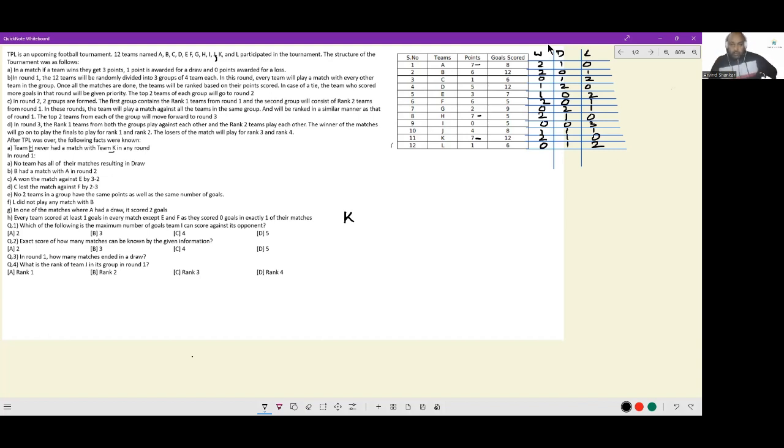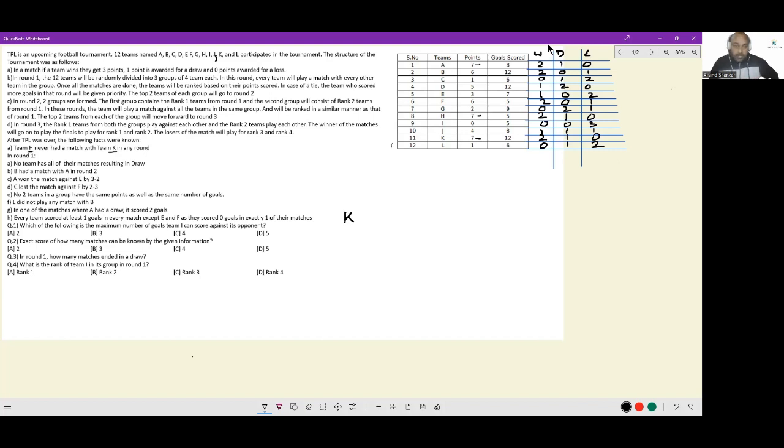Now, how about H? Can H be a topper of his group? If H is a topper of his group, this point will get violated. Team H never had a match with Team K in any round. If H also becomes a topper of his group, then H will end up facing K in the second round, which is impossible, which means H cannot be rank 1 in his own group. If H is not rank 1 in his own group, there must be a person who has scored better than H, either in points or, if points are equal, somebody who has scored more goals.